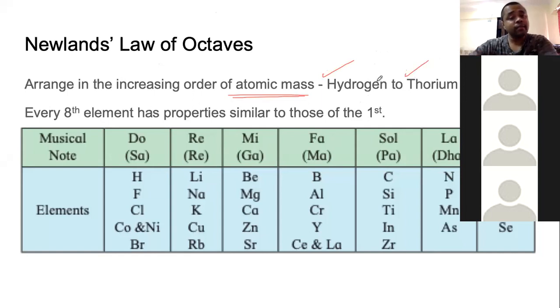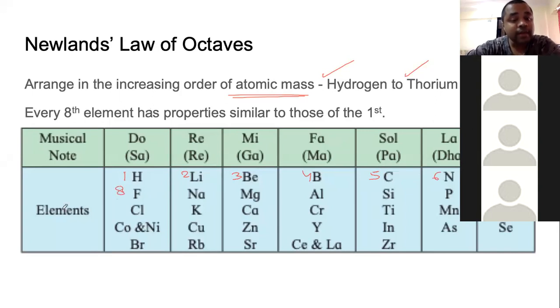And when he arranged them in the increasing order, he realized, and this is the most important part of his observation, that the properties of every eighth element were similar to those of the first one. What does it mean? He started with hydrogen, then came lithium, beryllium, boron, carbon, nitrogen, oxygen, fluorine, which is the eighth element.